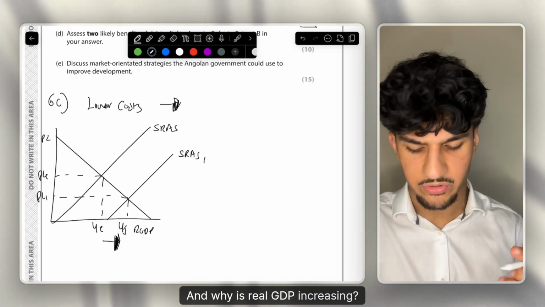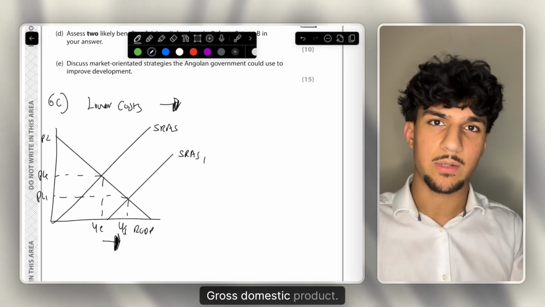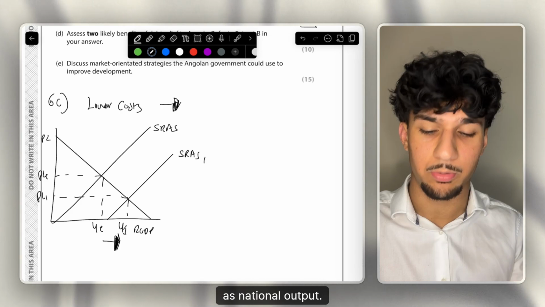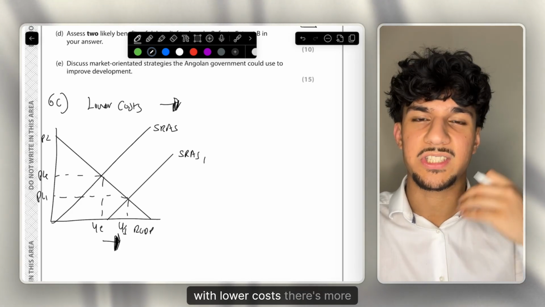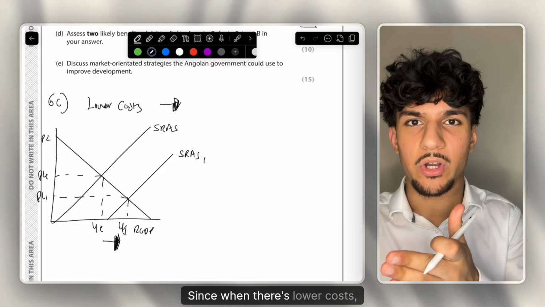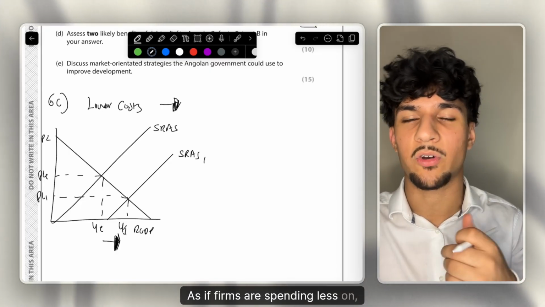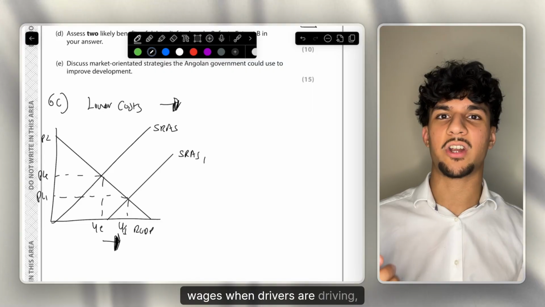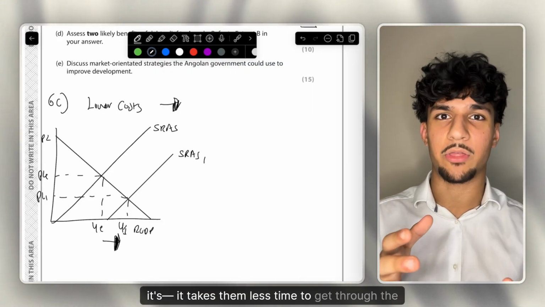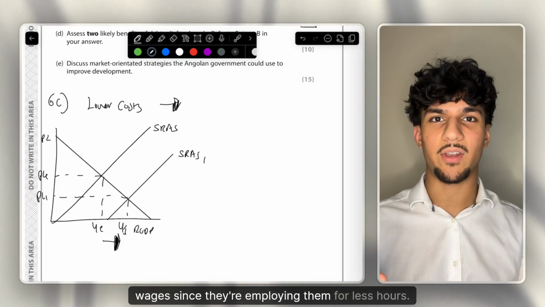And why is real GDP increasing? But we need to remember firstly, what is real GDP? Gross domestic product, and gross domestic product essentially is the same as national output. So what we're saying is, with lower costs, there's more national output. And why is that? When there's lower costs, it means higher profitability for firms. If firms are spending less on, for example, wages when drivers are driving, as maybe borders are more clear, it takes them less time to get through the border, therefore they have to pay these drivers lower wages since they're employing them for fewer hours.